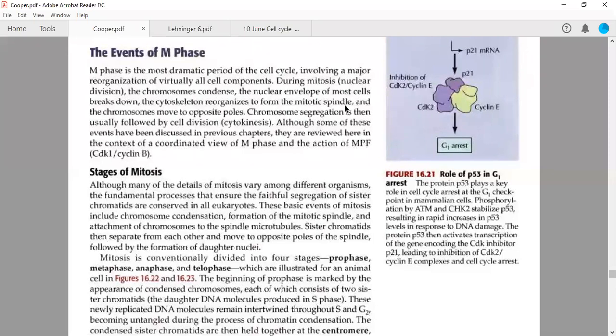Now, before telling you about the mitotic spindle, I want to know whether you know the cytoskeletal terms or not. So please tell me in the chat box what type of proteins are the major proteins which make up your cytoskeleton in the cell. Waiting for your answer.